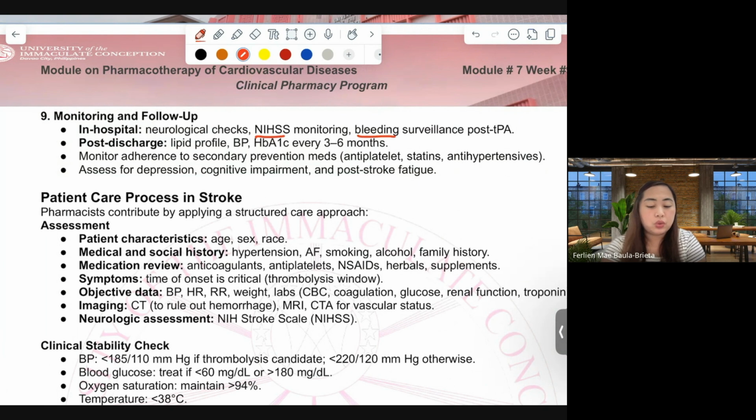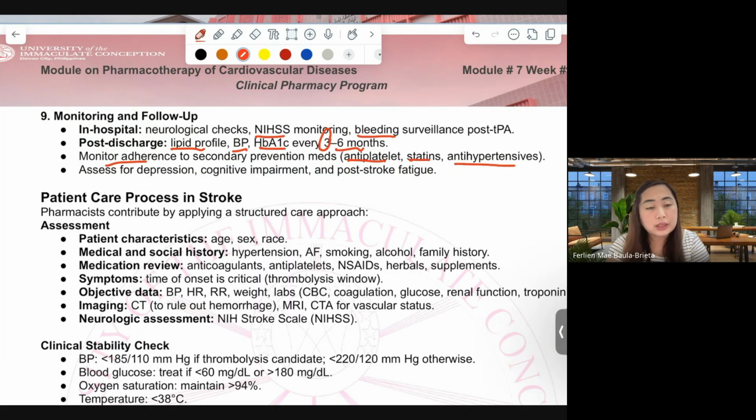Post discharge, we need to have these levels recorded so that during consultation after hospitalization, we have a baseline after 3 months, after 6 months.